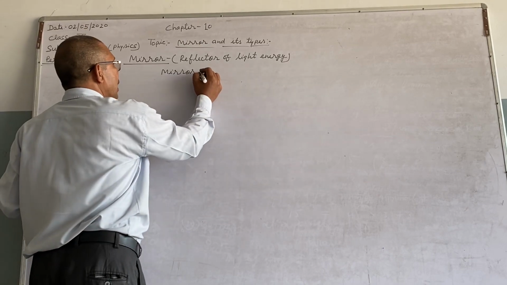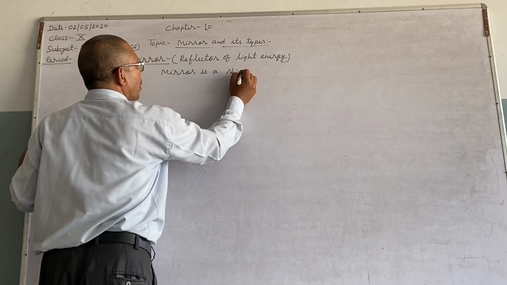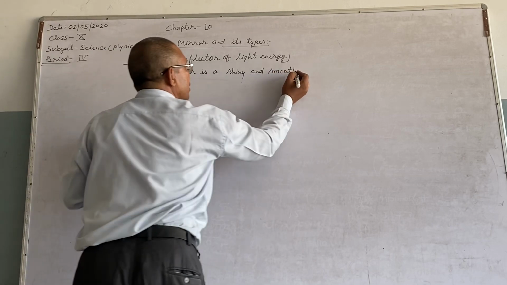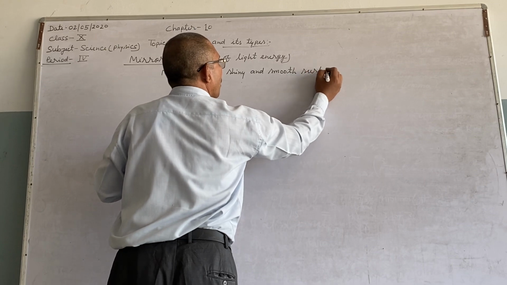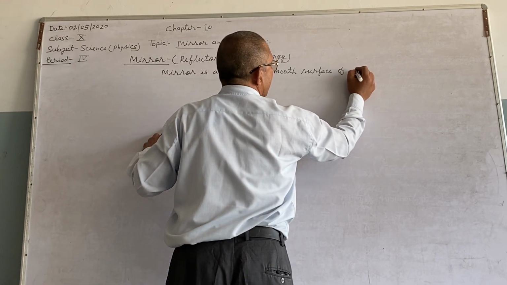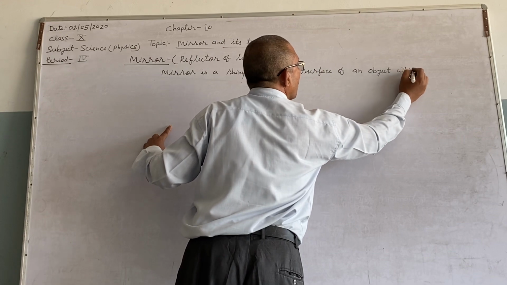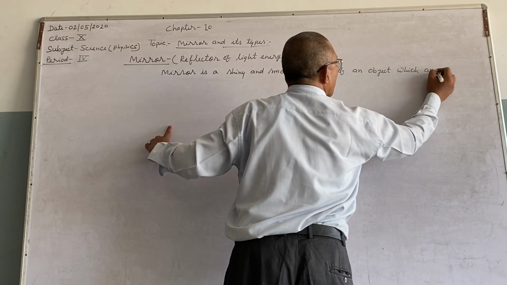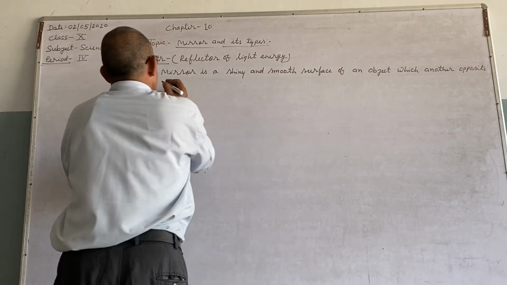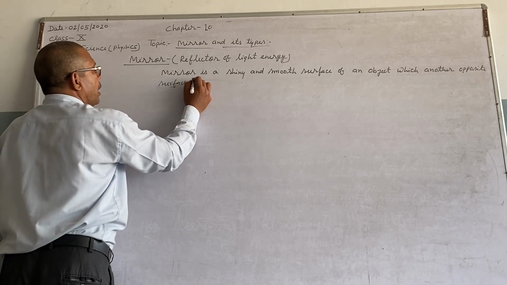That is, a mirror is a shiny and smooth surface of an object, of which the opposite surface is painted.